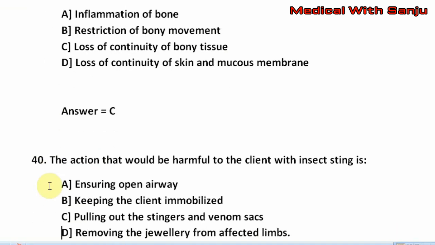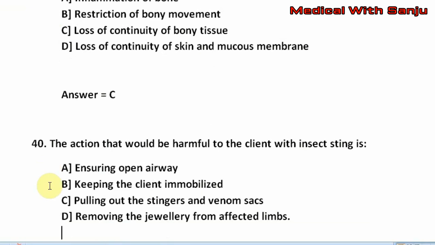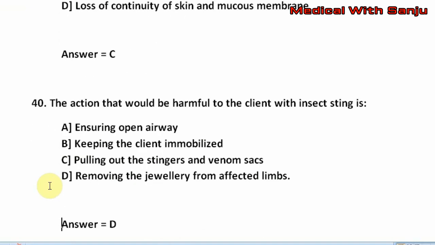Question number 40. The action that would be harmful to the client with insect sting is option A, ensuring open airway. Option B, keeping the client immobilized. Option C, pulling out the stingers and venom sacs. Option D, removing the jewelry from affected limbs. The right answer is option D, that is removing the jewelry from affected limbs.